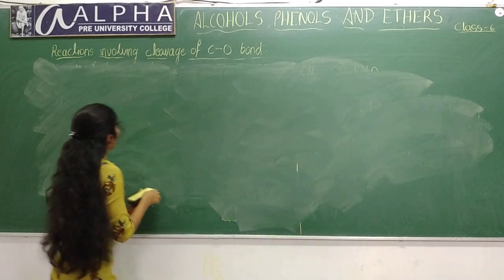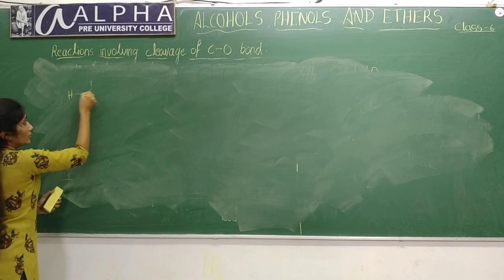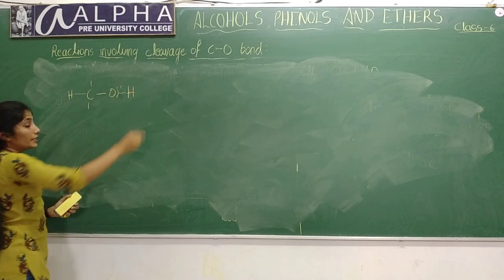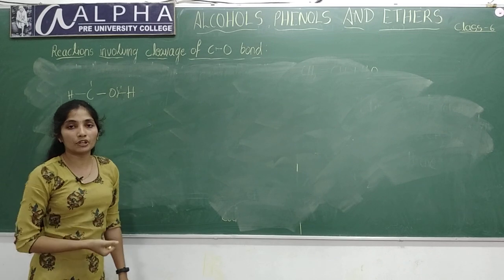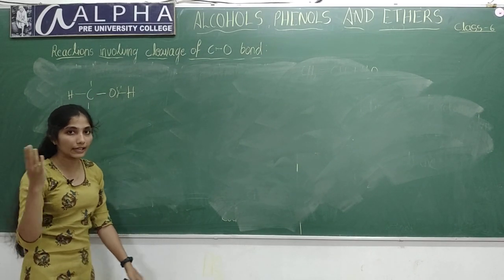Alcohols. This is an example for alcohol, R-OH. Consider this as alcohol. Here, while oxidizing, you will use KMnO4, that is potassium permanganate, or potassium dichromate as oxidizing agents.